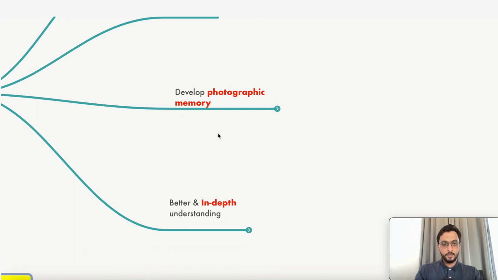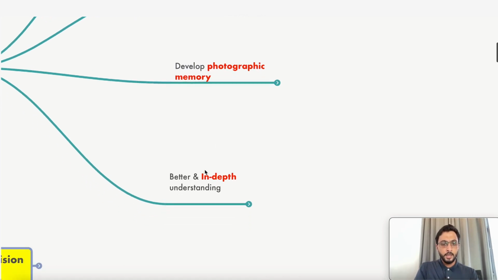Now, this is the key difference between your theory exam and the NEET MDS exam. In the theory exam, you memorize, you develop your mugging-up memory. Here it is photographic memory. So how do you develop photographic memory here? Then, better and in-depth understanding of concepts. It's very important. I'll tell you why.